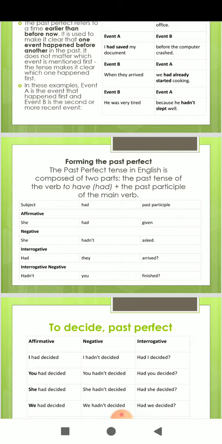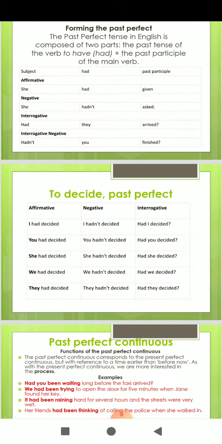Now interrogative: had plus subject plus third form of the verb. Had she watched a movie? Why had you not gone to Delhi? This is for interrogative sentence. To decide with past perfect, students, it is given in affirmative, negative and interrogative. From this example, we'll have an idea about affirmative, negative and interrogative of past perfect.